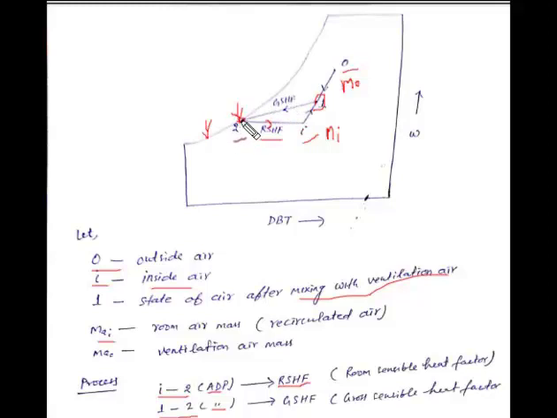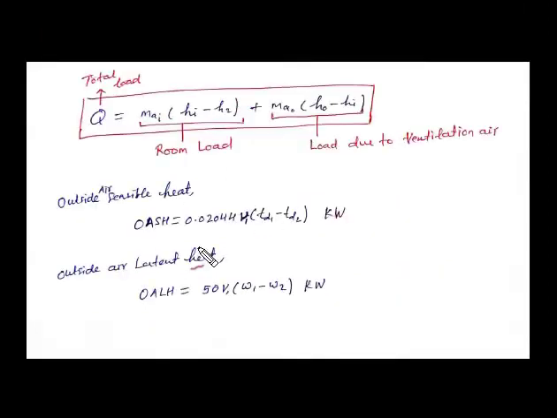And we also know that the temperature at the saturation point is equal to the dry bulb temperature, which is equal to the wet bulb temperature, and equal to the saturation temperature, and that temperature is also known as the apparatus dew point temperature. Now we will find the total load on the air conditioning equipment or cooling coil.